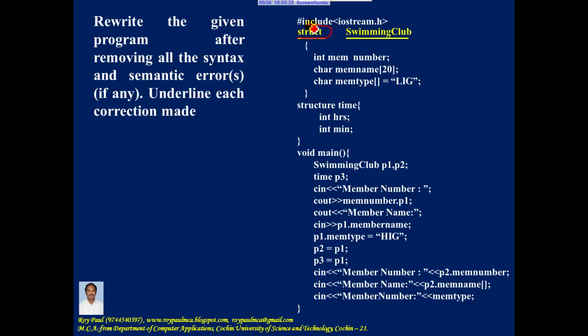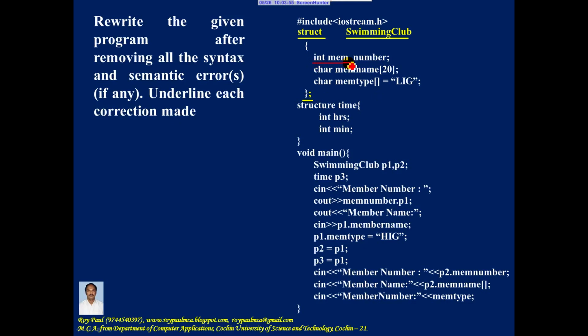So the keyword struct followed by the name of the structure followed by opening curly bracket, closing curly bracket, and here a semicolon is missing. So let me insert a semicolon, and after that you need to underline the areas where you make correction.